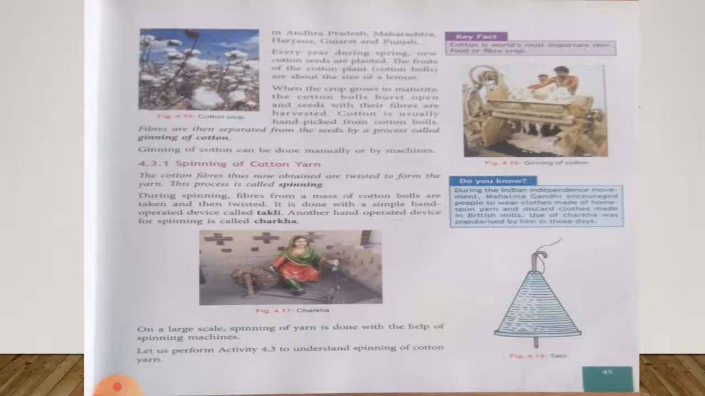The process of making thread by twisting the cotton fiber that we receive after ginning of cotton is called spinning of cotton. During spinning, we make a thread by twisting the cotton fiber obtained from the cotton ball. To do this, we use handheld devices such as takli and charkha. By using charkha and takli, we can make yarn from fiber by hand. Is that clear?